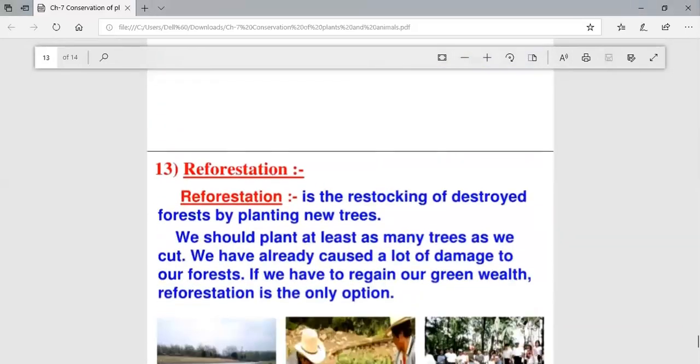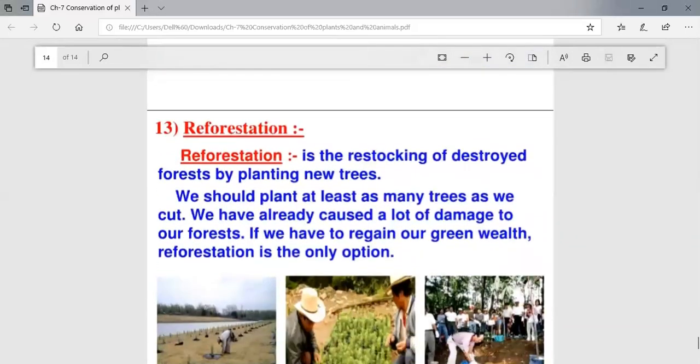Children, next comes reforestation. In the beginning, we have discussed deforestation. Now the term comes, reforestation. So reforestation means the restocking of a destroyed forest by planting new trees. Now it is our turn to plant the new trees. So reforestation means the restocking of the destroyed forest by planting new trees.